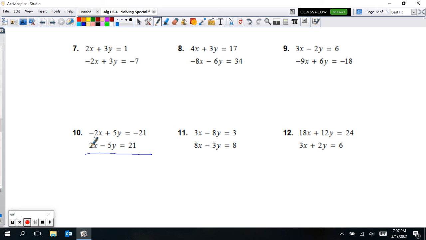These are lined up, x's, y's, and the numbers over here. So as I cancel out my x's here, they'll cancel out. The y's are going to cancel also, so we can make it 0, so this is a special one. And the 21's cancel. So there's an infinitely many solutions answer. Infinitely many solutions, infinity. Get an E in there. Infinitely many solutions.